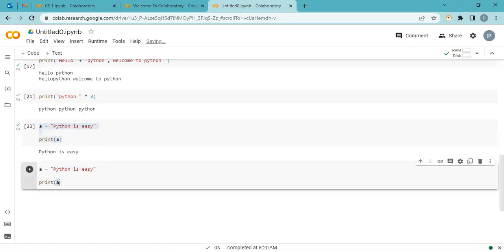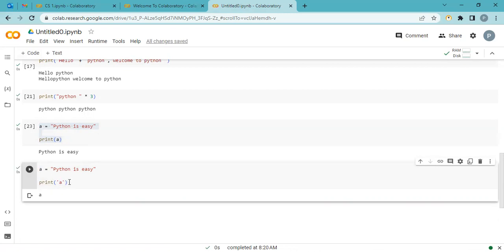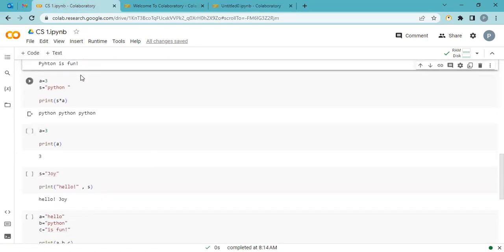See here. If I'm using quotation, it prints A itself, not A's value. We want to print A's value. A's value is Python is easy. So never ever use a variable with quotation. Right? Python is easy. Now let's go to the next example.